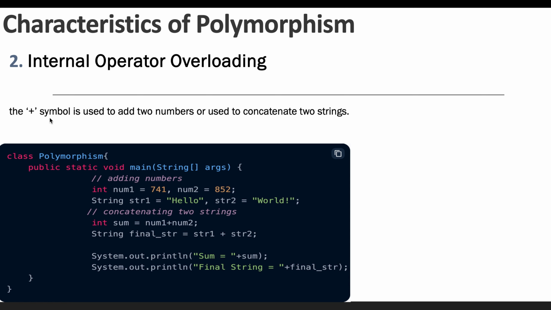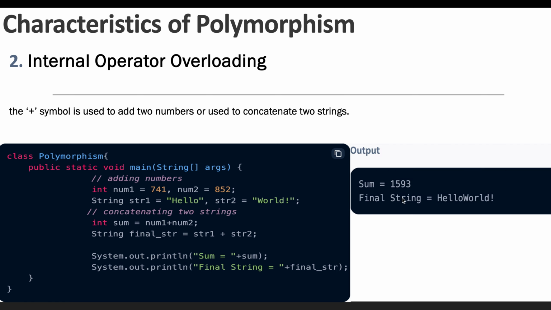If we use the plus operator with the integers, num1 plus num2, it is going to perform the addition of these two numbers. But with the same plus symbol used with strings, it performs concatenation, meaning it appends the two strings. If you run this program, for integers it adds the two numbers, and for strings it appends hello and world. So this is the second characteristic of polymorphism, internal operator overloading.